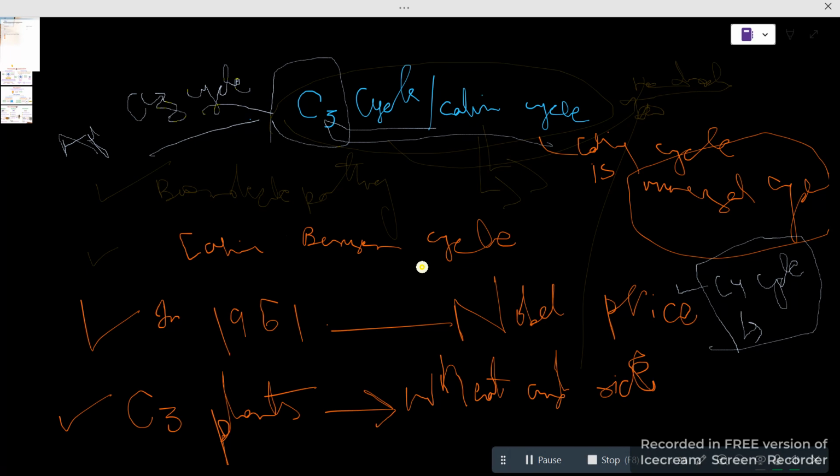Then this is also known as the biomolecule pathway or biosynthetic pathway. The scientist Calvin got the Nobel Prize in 1961 for his work on this. This experiment was done on C3 plants, which are wheat, rice, or blue-green algae as well. The C3 cycle is also known as the universal cycle. This is the universal cycle, so you might be thinking, do we have any other cycles?